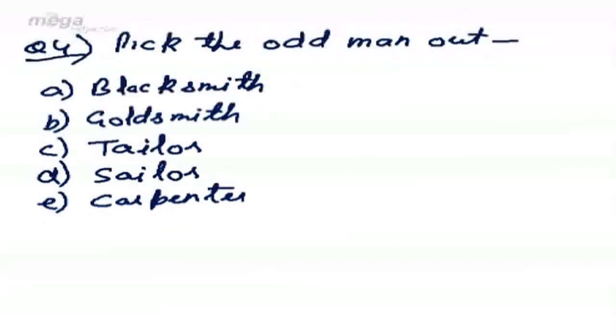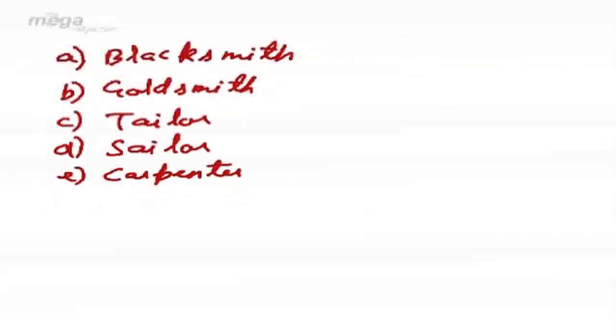My next question is pick the odd man out. A option blacksmith, B option goldsmith, C option tailor, D option sailor, and E option carpenter. Now, whenever odd man out is asked on some profession, or we know that these are some work activities, never use vowels. For example, some might say that in blacksmith, A and I are vowels, so there are 2 vowels in this. Even in goldsmith, there are 2 vowels, whereas in this, there are 3 vowels. Never use vowels and consonants whenever the question is on some profession.